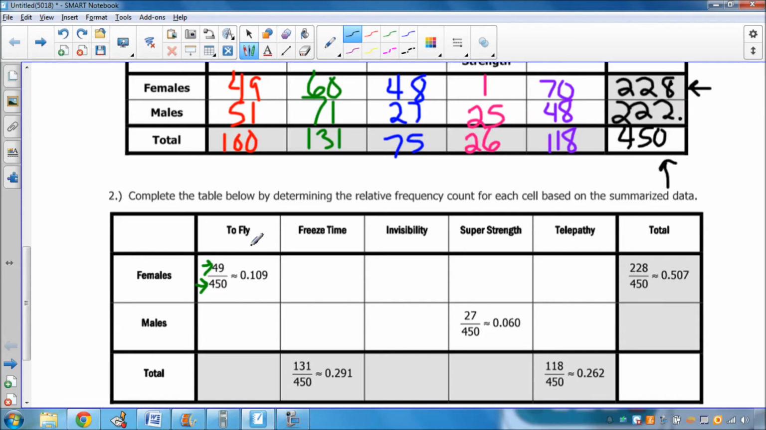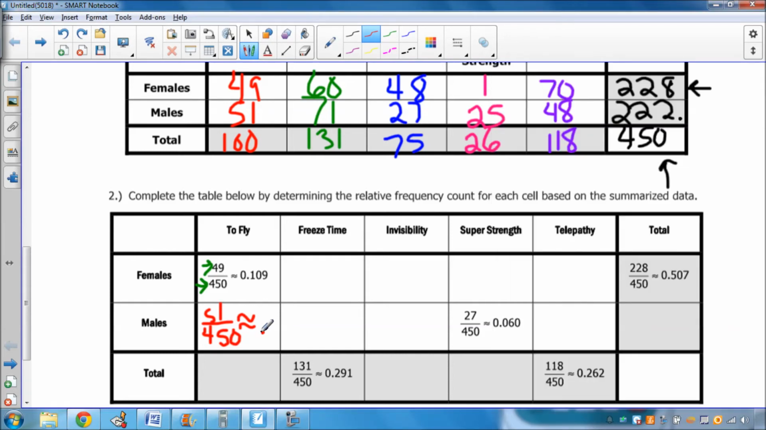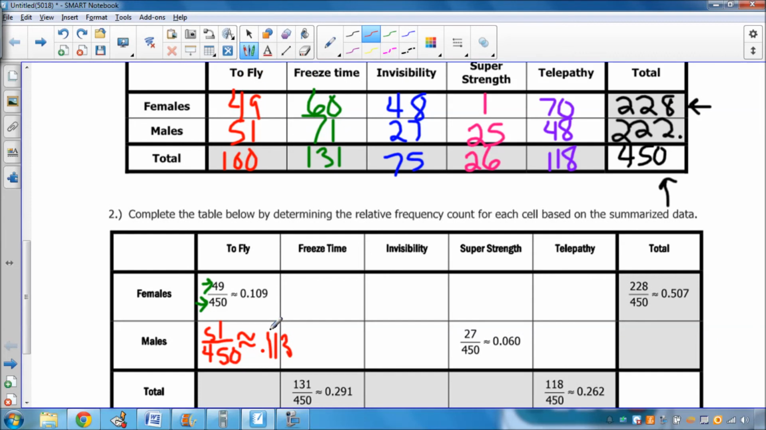Okay, so now let's figure this out for our males. Well, there were 51 males that chose to fly out of 450. And then round that approximately to what our answer should be. So let's divide it. 51 divided by 450. You end up getting approximately 0.113. So that means that approximately 11.3% of everybody surveyed were males that chose to fly.